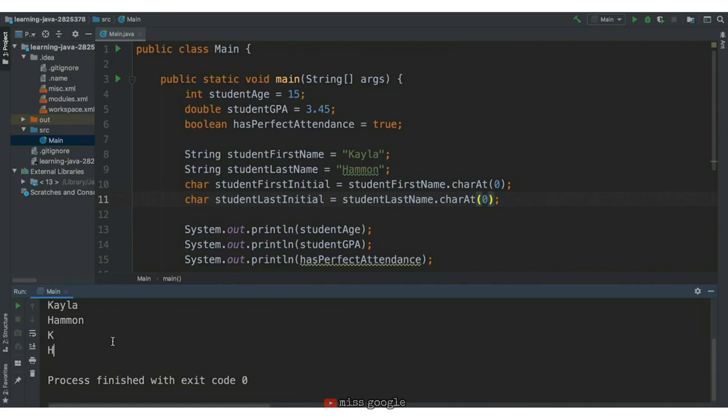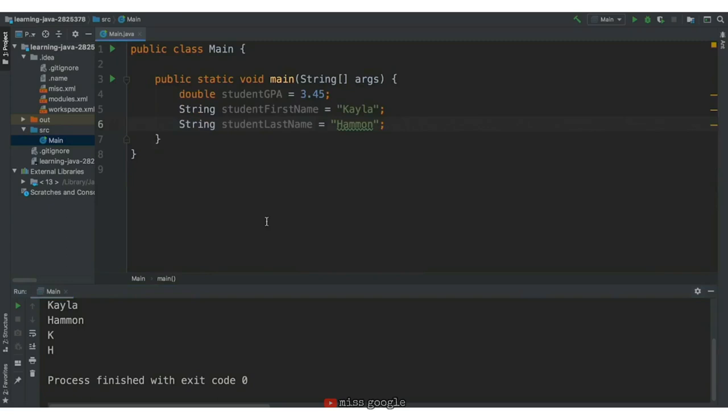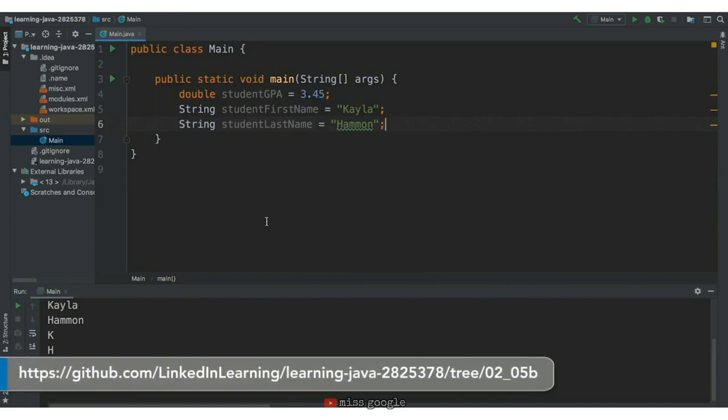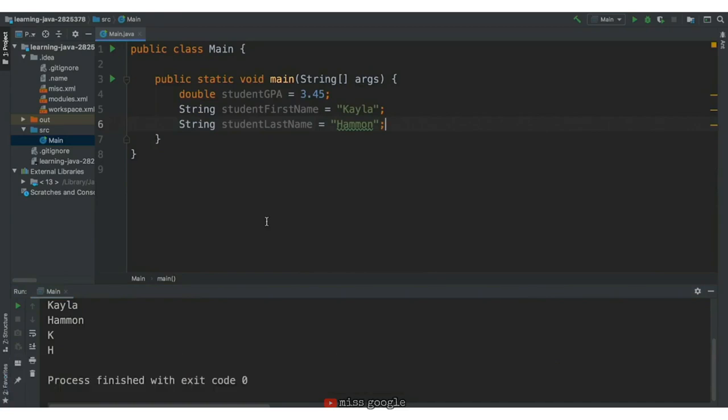For example, our string data type has the charAt operation. There are other string operations that can only be performed with strings, but they are out of the scope for this course. So far, we've printed out the string hello world individually and a few variables individually, but now we are going to learn how to print them together in the same line.